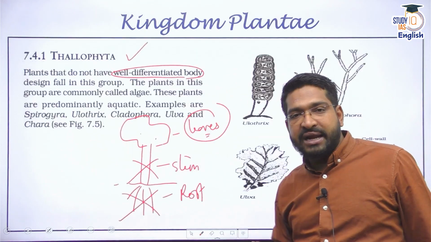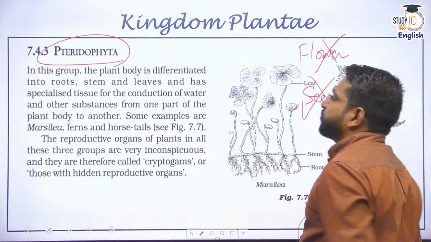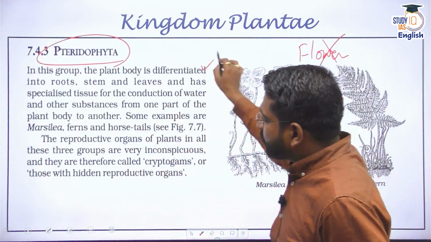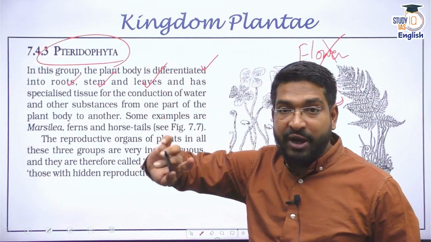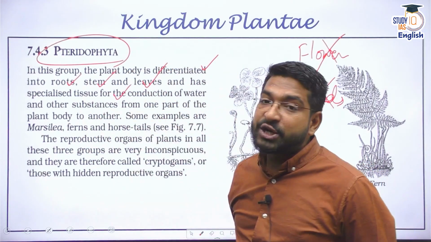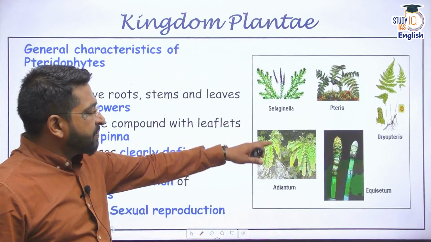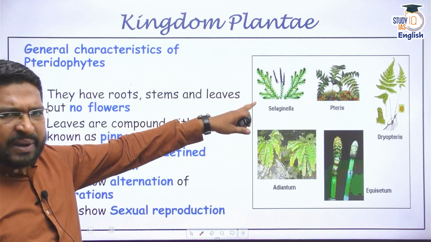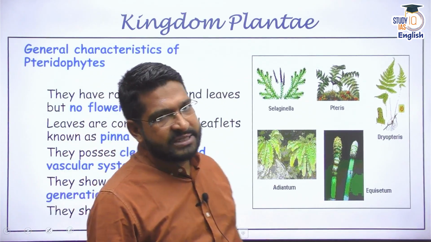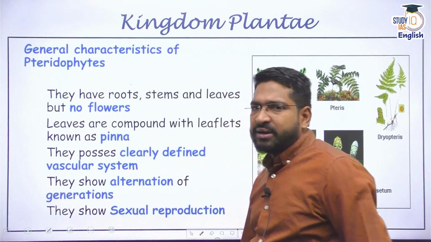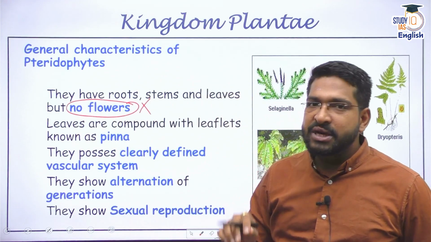Cryptogams and phanerogams. Another classification has been done. But when you look at pteridophytes, you will see that they have differentiated roots, stem, and leaves, and special tissues for conduction of water and food. That is, xylem and phloem are present. There are many examples. You can look at many of these plants where you do not see flowers. They would most probably be pteridophytes. They will have all the things, but no flowers. Of course, no flowers means no seeds.